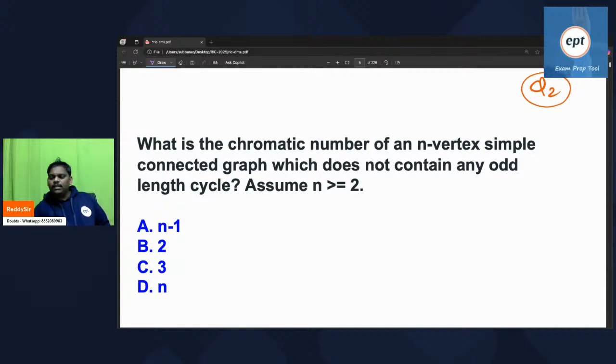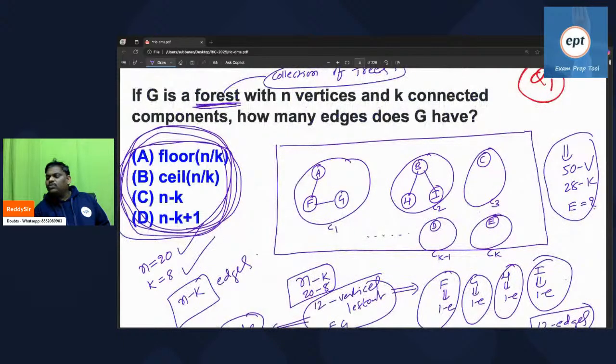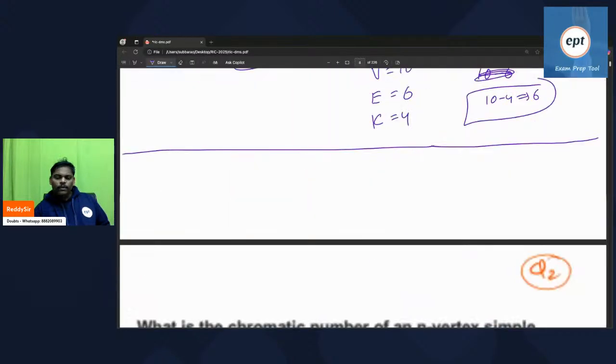Someone is saying 23 edges. Subtract properly, right? 50 minus 28, 22. Answer is 22. That is okay. Now go to the next problem.